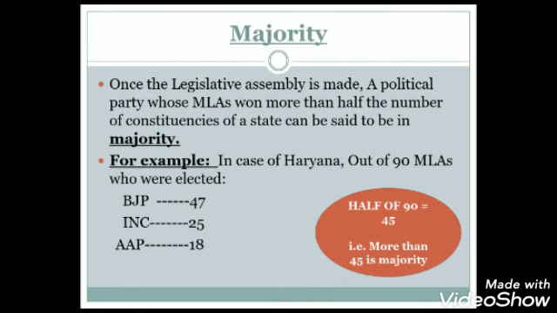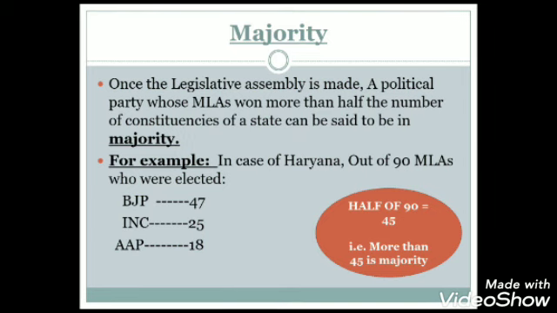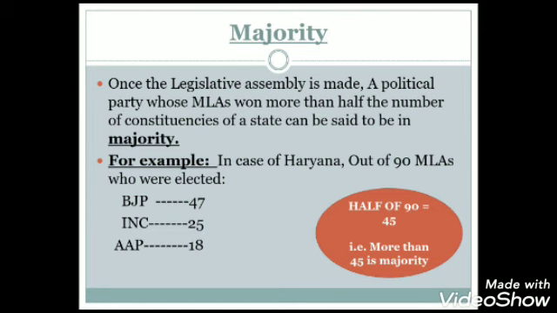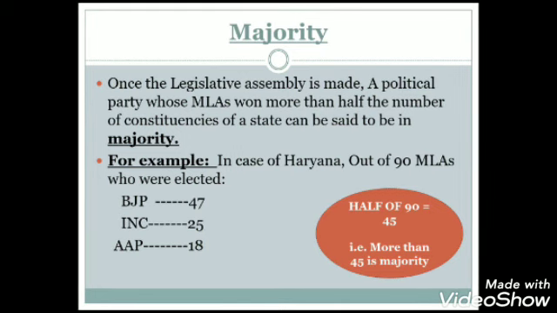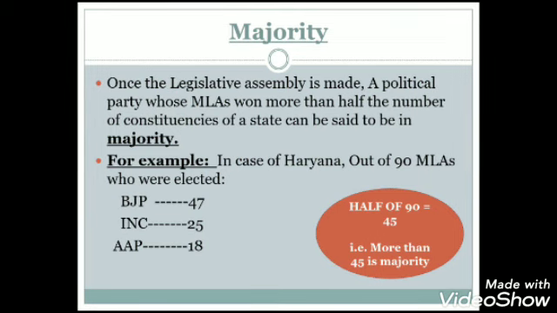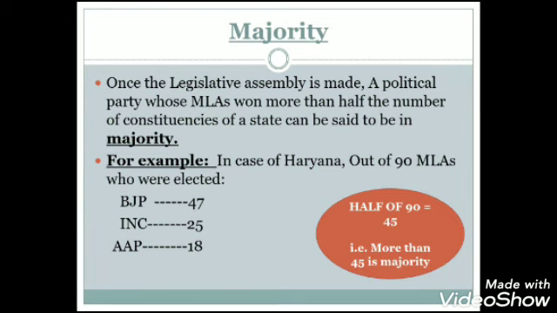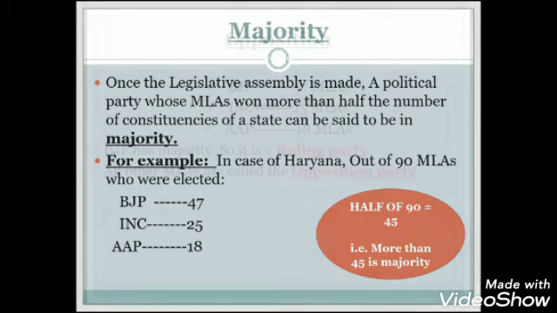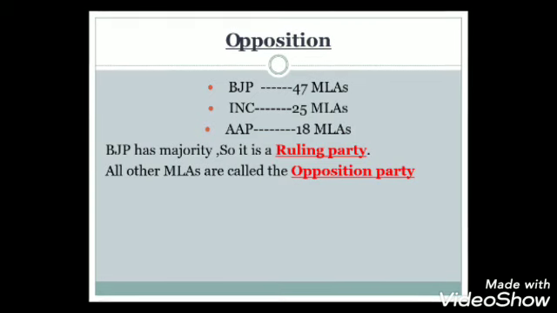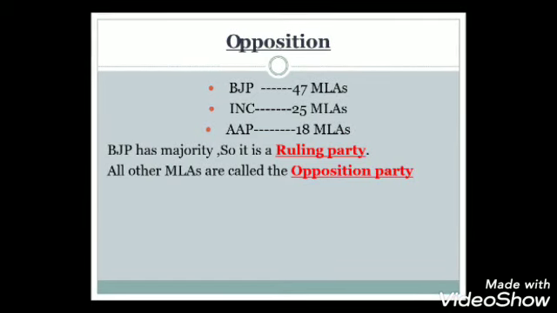This was the result. If we see, half of 90 is 45. If any party is getting more than half, like in this case, the BJP is having more than half the candidates, so we can say that the Bharatiya Janata Party has won the elections with a majority. That is more than 45. The party that has won with a majority is called the ruling party, and the other MLAs, like the MLAs of Congress and Aam Aadmi Party, are called the opposition party.